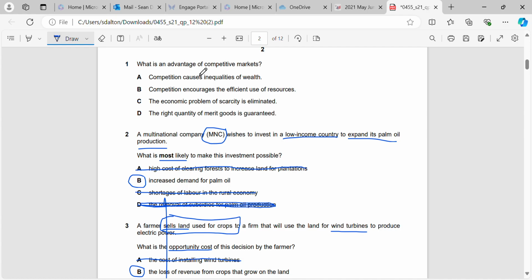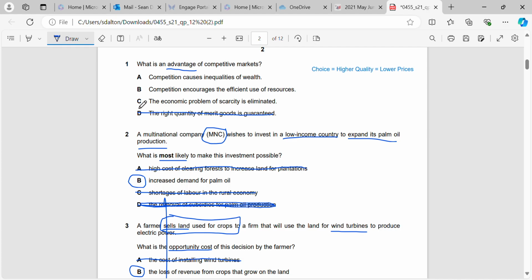Okay, and question 1. What is an advantage of competitive markets? Okay, so remember, competitive markets, what do they do? They create choice, they create higher quality products, that is, and they create lower prices. Okay, so now let's look at A to D. So the right quantity of merit goods is guaranteed, that's not true. Merit goods may still be under-consumed.